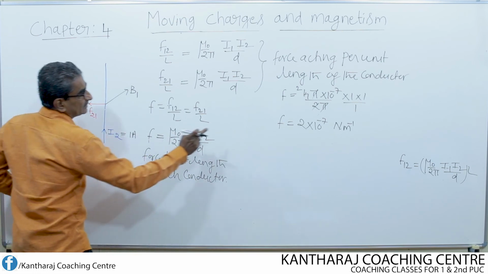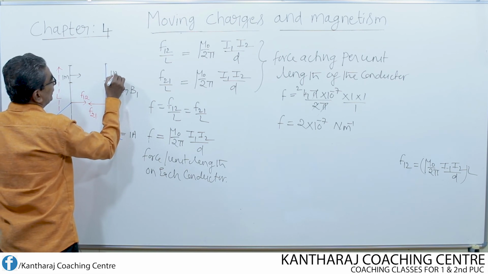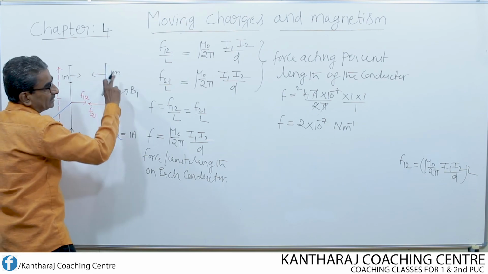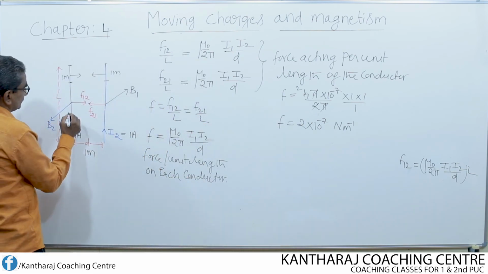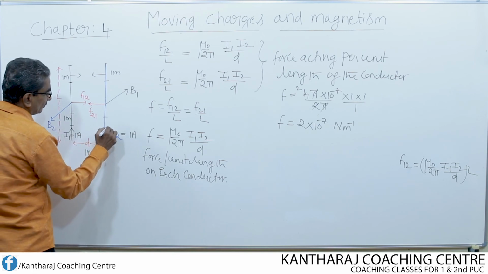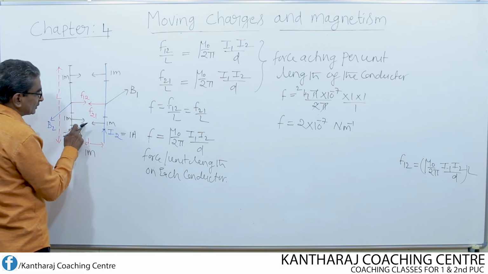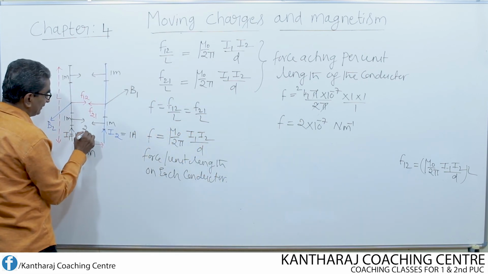Suppose this is 1 meter length, on this how much force should act? On this unit length, this is the amount of force that should act. Again, if I consider this as equal to 1 meter length, then what should be the magnitude of the force acting on this 1 meter length? It should be equal to this. Again, if you take once again unit length here, 1 meter, on this unit length the amount of force that should act is equal to how much? 2 into 10 to the power of minus 7.